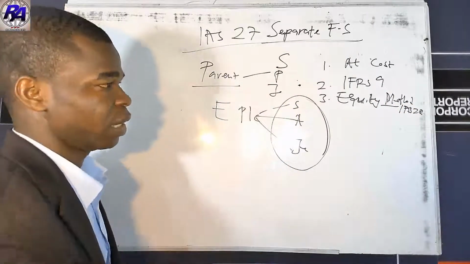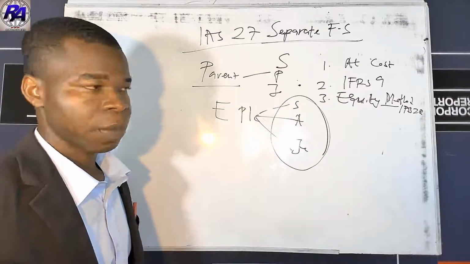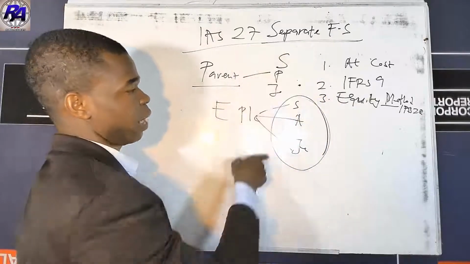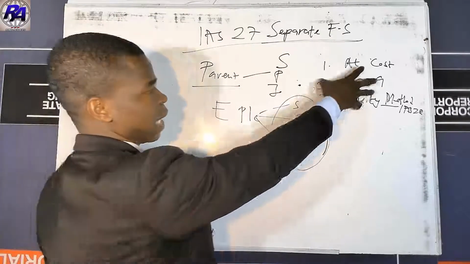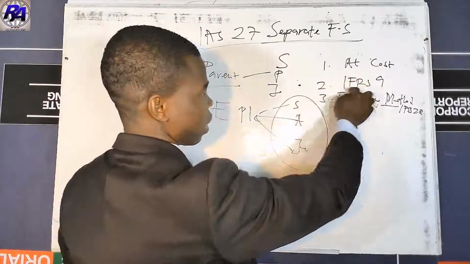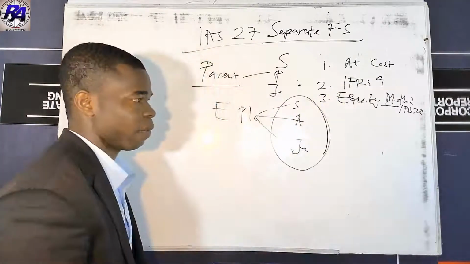And that IAS 28 is also one of the standards that governs the consolidated financial statement. So anytime the entity is supposed to prepare the separate financial statement, it is governed by accounting for certain investments either at cost, in accordance with IFRS 9, or using the equity method.